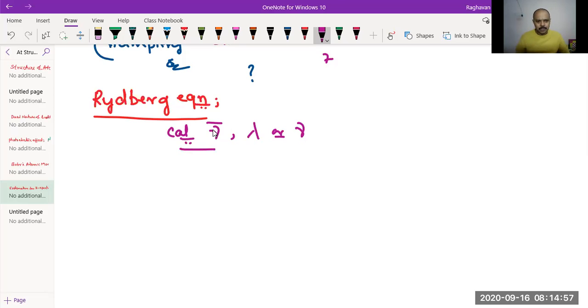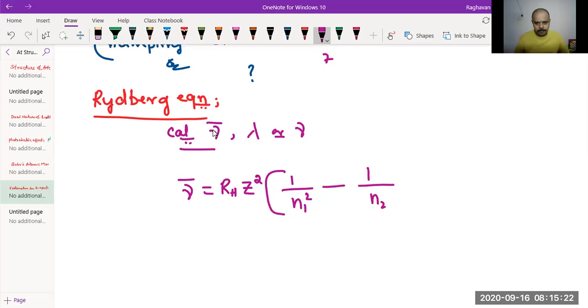As per the Rydberg equation, nu bar is equal to RH, the Rydberg constant, into Z square, where Z is the atomic number, into 1 by N1 square minus 1 by N2 square. This is the equation.